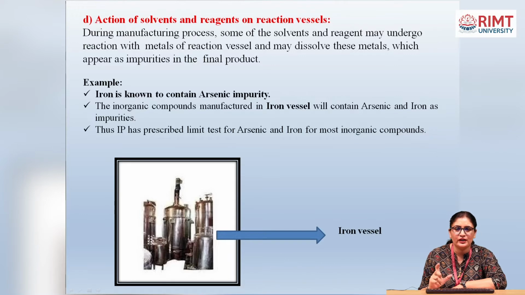For example, if we use an iron vessel, some compounds are contaminated with iron, meaning they contain iron impurities. Iron is also known to contain arsenic impurity. The inorganic compounds manufactured in an iron vessel will contain arsenic and iron as impurities. Thus, IP has prescribed limit tests for arsenic and for iron for most of the inorganic compounds.